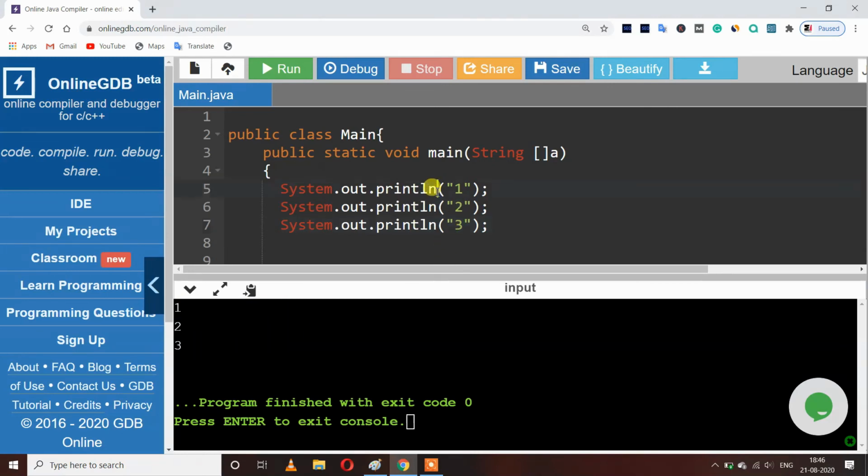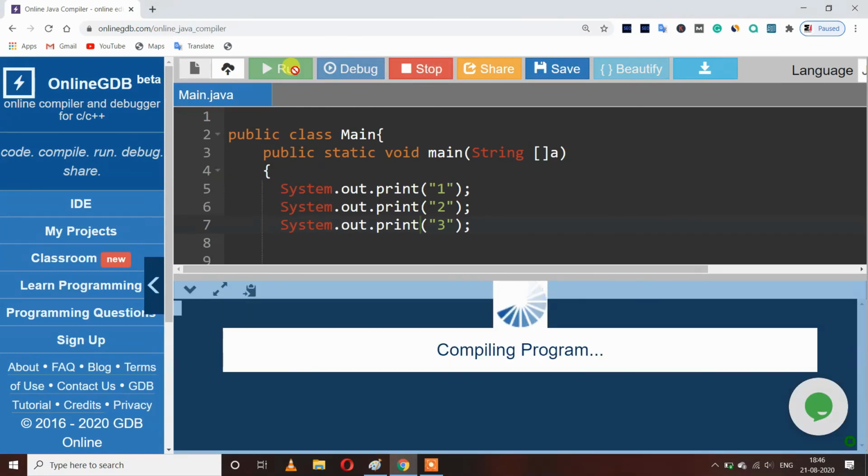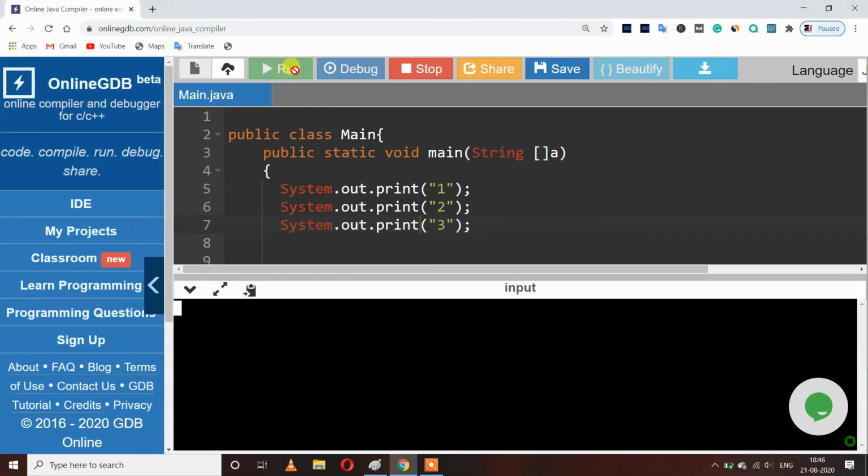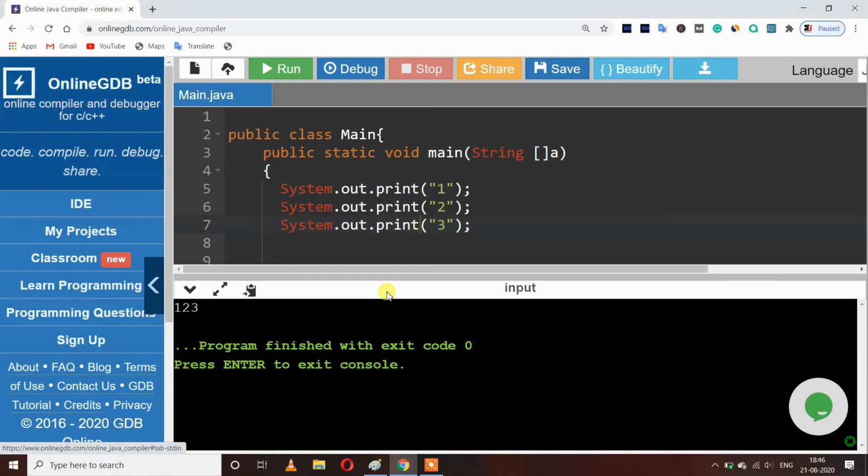If I don't use ln, see what happens. So now you can see that I am getting output in a single line. So that is why we have to use ln if we want to print our output in different lines.